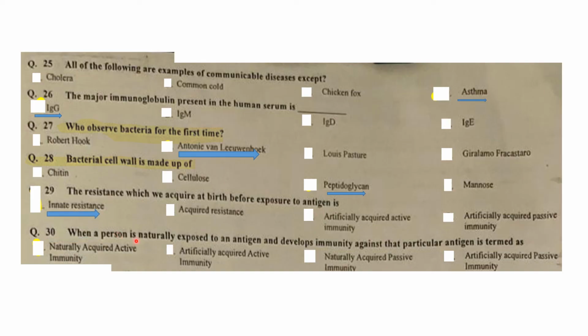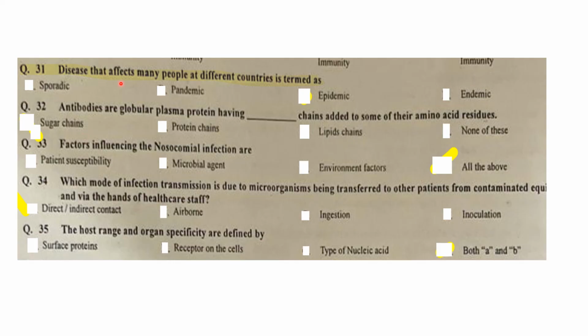When a person is naturally exposed to an antigen and develops immunity against that particular antigen, it is termed natural acquired active immunity. The immunity that develops after the entry of pathogens is called naturally acquired active immunity. A disease that affects many people in different countries is termed a pandemic, a worldwide disease.